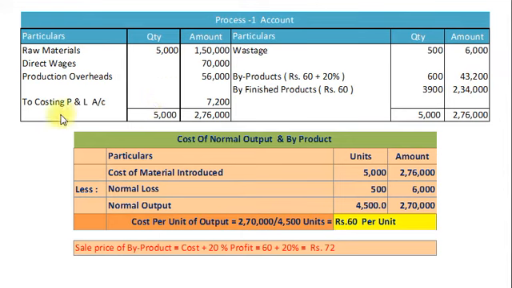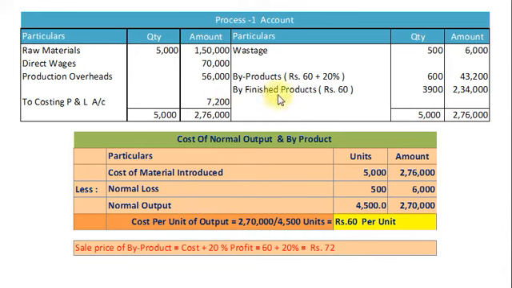And we have a profit of rupees 7,200, that is 600 units multiply rupees 12. So process account debit side to costing profit and loss account 7,200. Our accounting entry for profit would be process 1 account debit to costing profit and loss account.